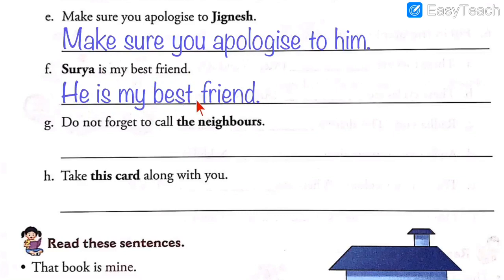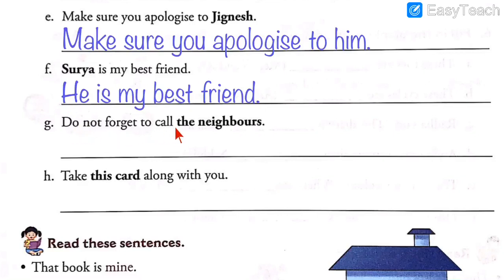Is my best friend, as it is, just one change. Instead of Surya, which is the name of a boy, we have written he, that is a subject pronoun.